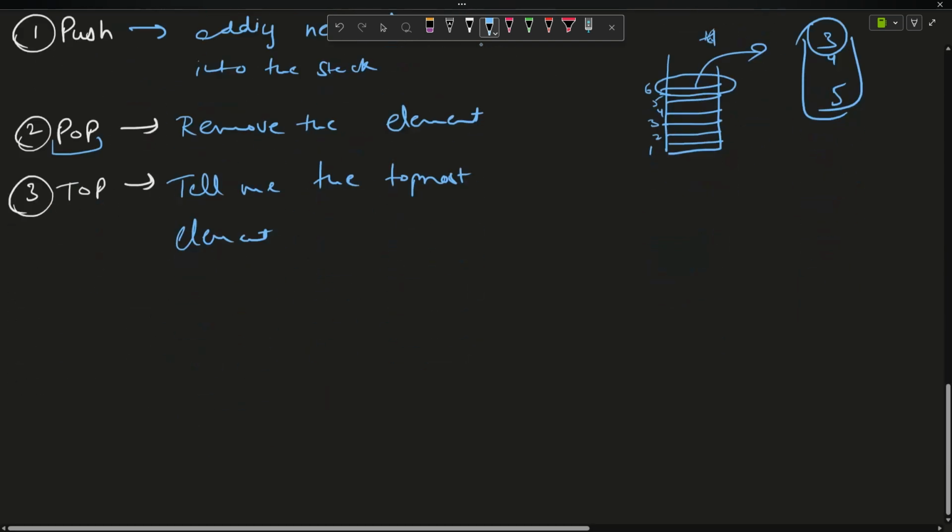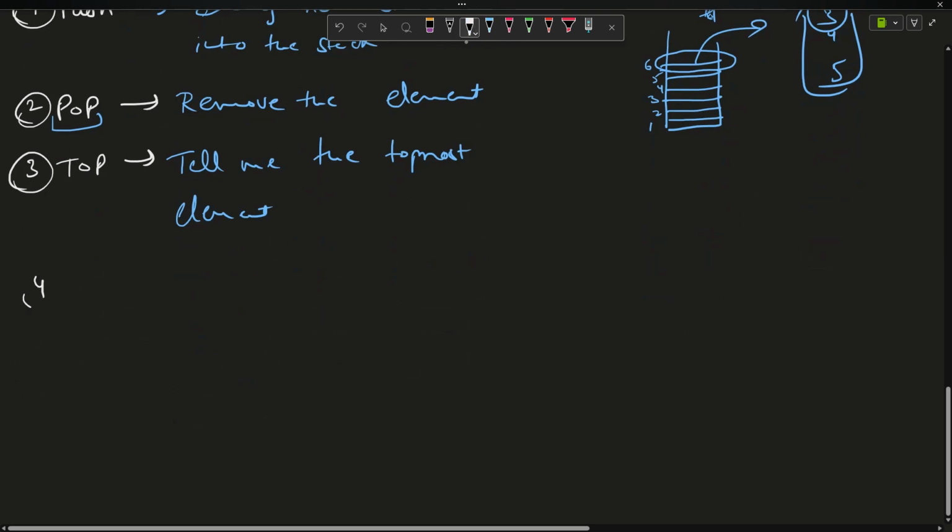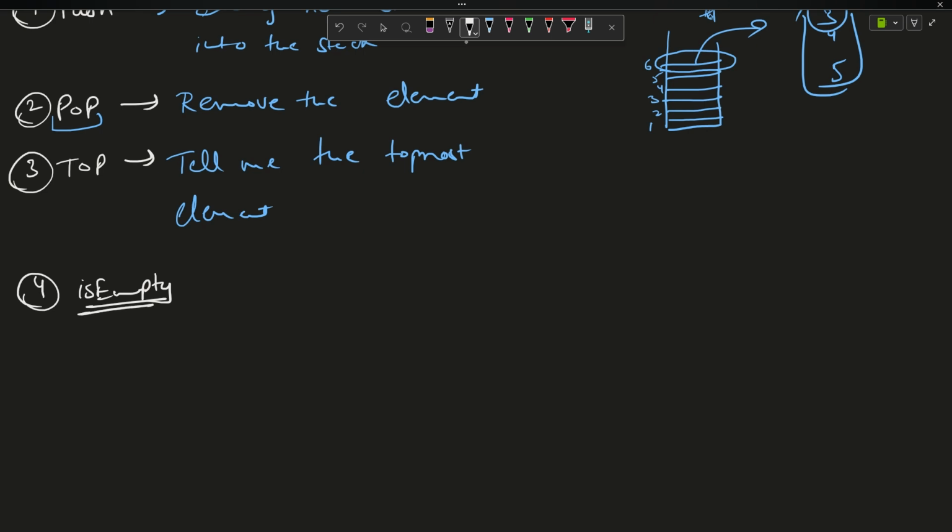Other than that, there are two operations as well. What are the two operations? The fourth operation is empty, which tells you whether the stack is empty or not, and the fifth operation is full. These are the only operations of stack.